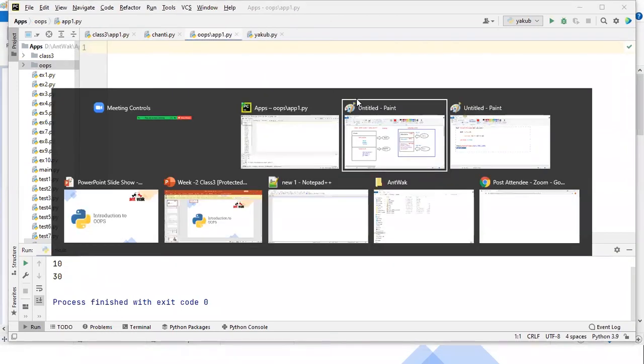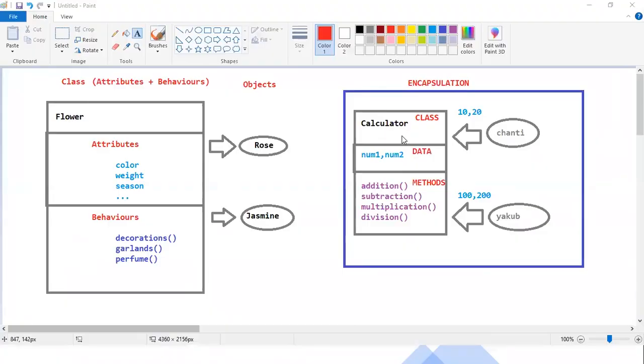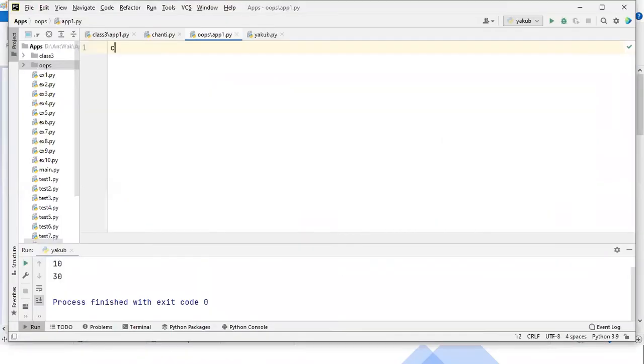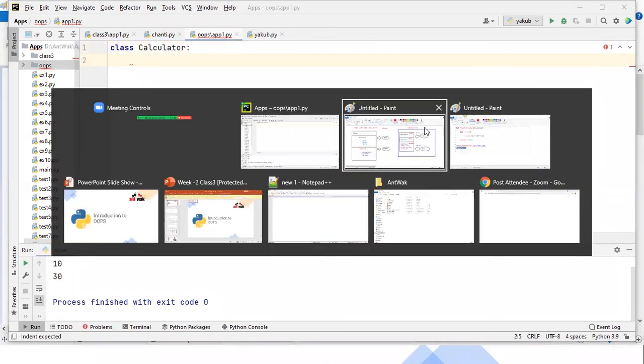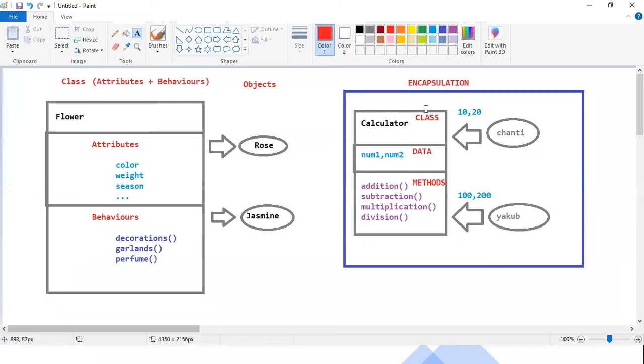Guys, first you have to prepare a class. A class is prepared in Python using a keyword called class, and then you write the class name like this, calculator. Now, guys, after writing the class, what do we have to write? You have to write the data. The data is nothing but num1 and num2.